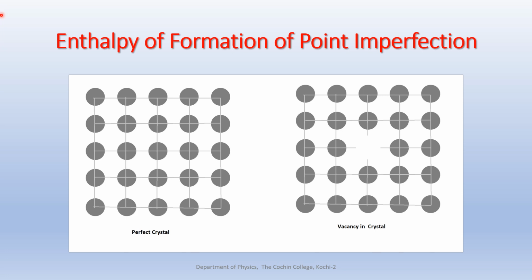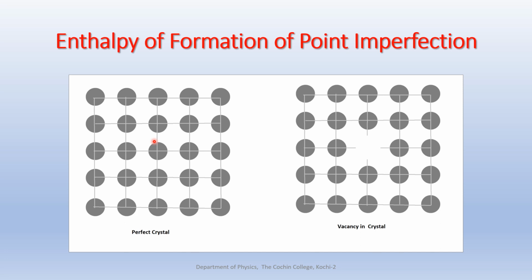Okay, so next we move on to the enthalpy of formation of a point imperfection. What is this actually? Consider the case of a perfect crystal. You can see they are perfectly bonded together. This is the case on the left side, a perfectly bonded crystal.